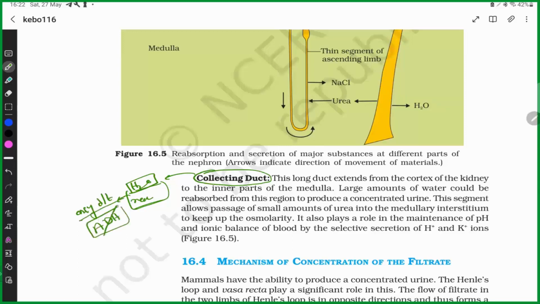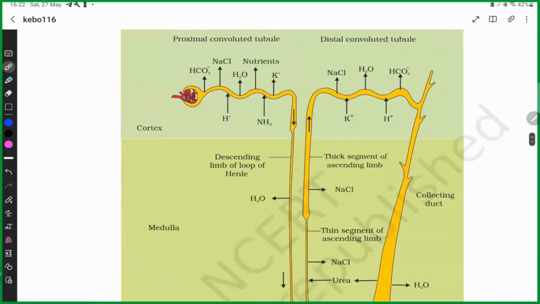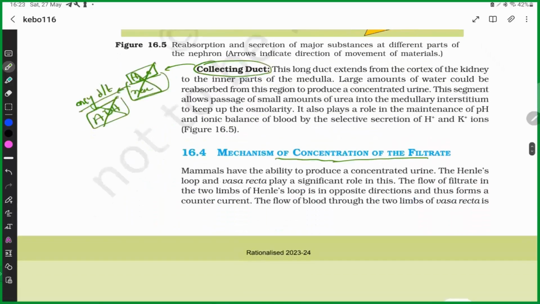If there is no ADH, there is no water reabsorption. Remember that. It is a mechanism of concentration of the filtrate, because if we excrete this 300 only, we are not able to conserve water. That's why you have to concentrate the filtrate.